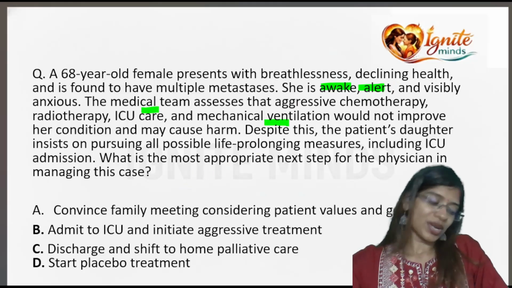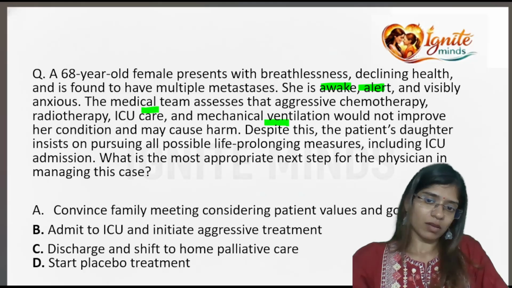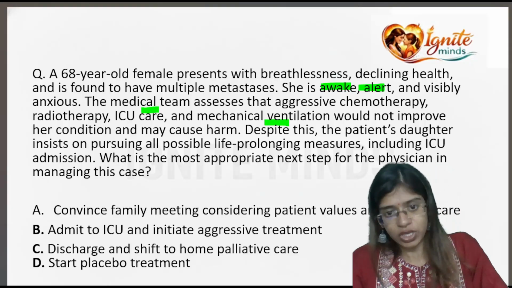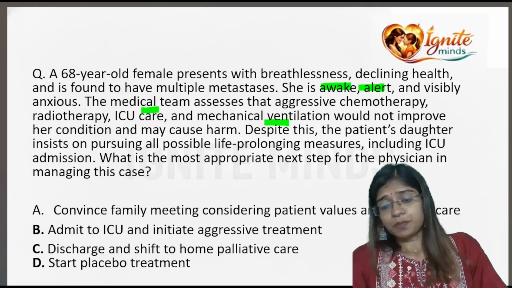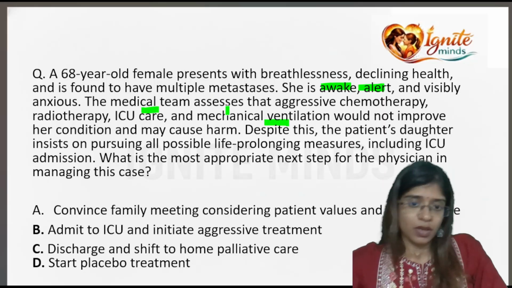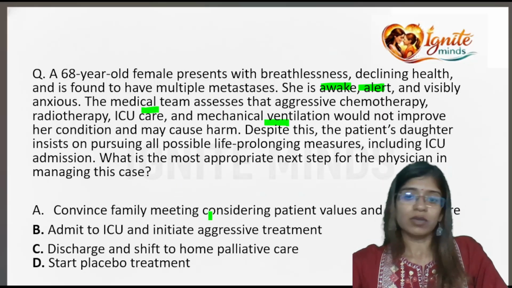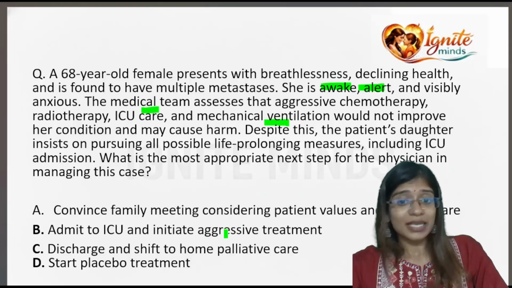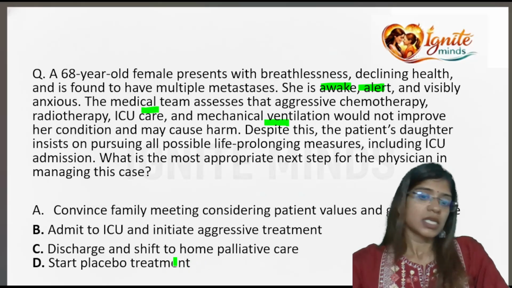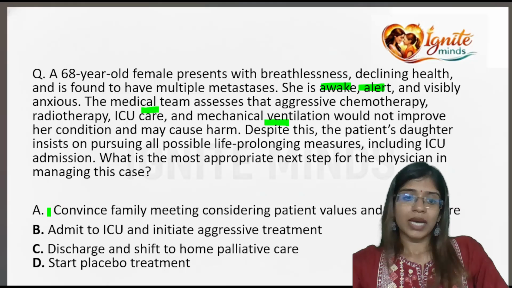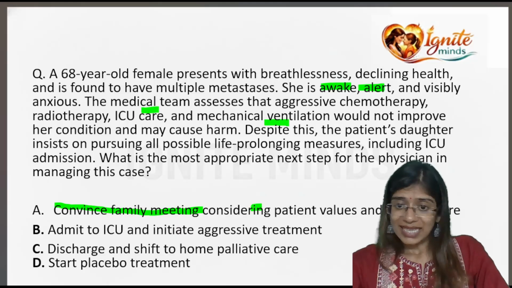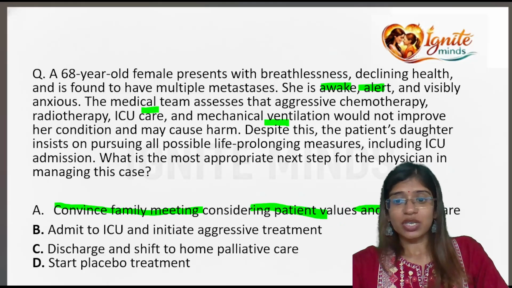You understood this question, right? The doctor himself says that aggressive management would not be doing any good to the patient. But the patient's bystander insists that we continue the patient at the hospital. So what is your next step? Convene a family meeting considering patient values and goals of care. Admit to ICU and initiate aggressive treatment. Discharge and shift to home palliative care. Start placebo treatment. I'm sure you guys would have guessed it right. You convince the family and tell them about the patient's values and goals of care.